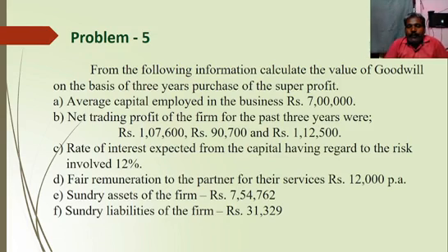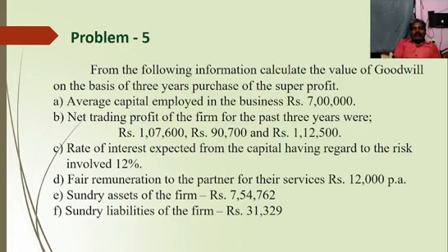Fair remuneration to the partners for their service, rupees 12,000 per annum. Sundry assets of the firm, rupees 7,54,762. Sundry liabilities of the firm, rupees 31,329.